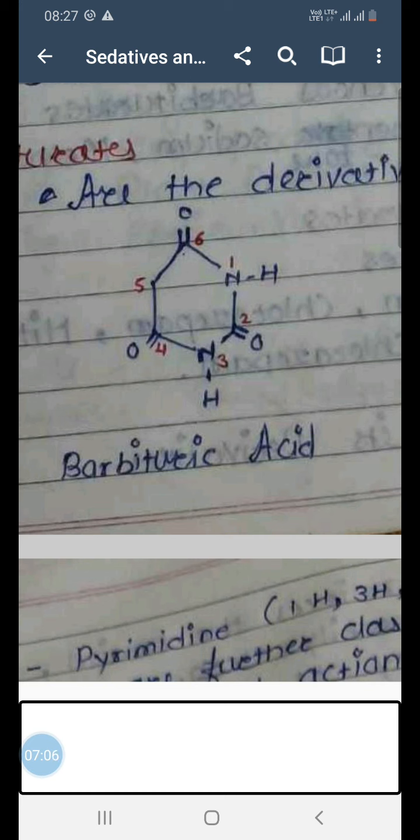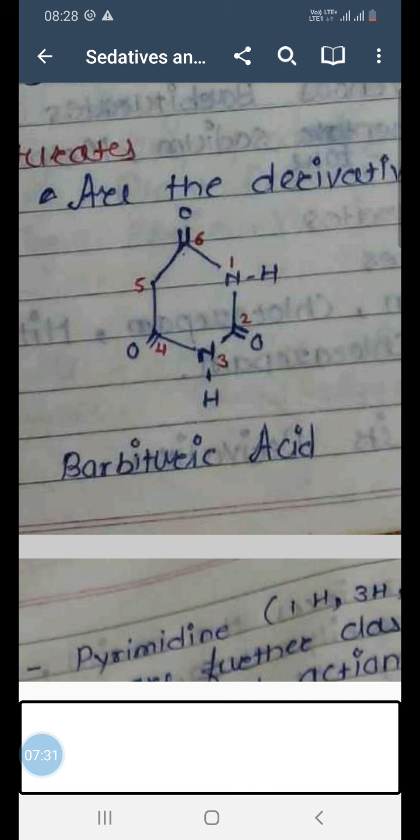So your drugs, or the barbiturates which will be falling under the sedative hypnotic chapter, they are actually the derivatives of 2 comma 4 comma 6 pyrimidine, because the basic nucleus is pyrimidine, 1H, 3H, 5H.